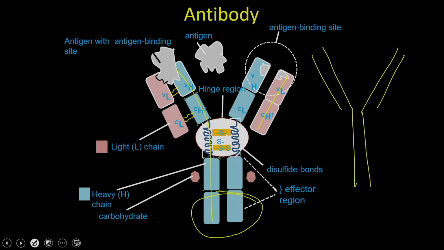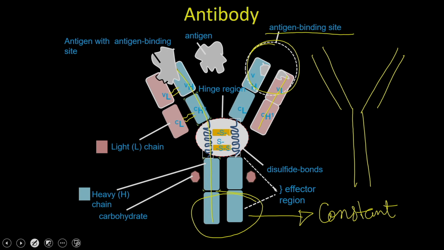One is the heavy chain region, the C terminal region, which is called the constant region, and the top region, which is formed by the light chain as well as the heavy chain, is called the antigen binding site. So, you can imagine that whenever an antigen comes into the vicinity of the antibodies, it interacts with this particular portion, which recognizes the antigen, and if the interaction is stable enough, it binds to the antigen binding site.